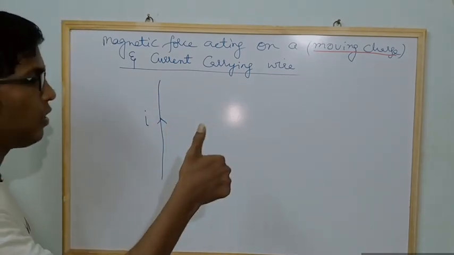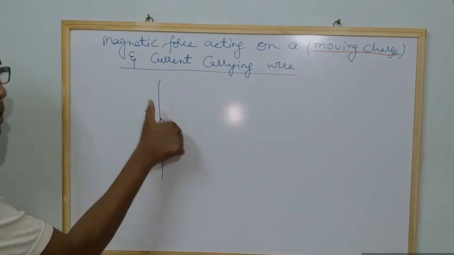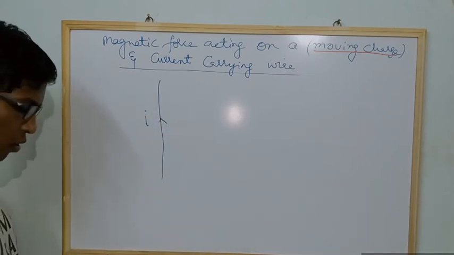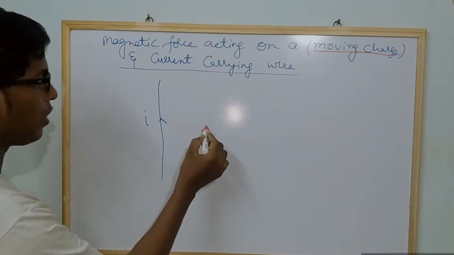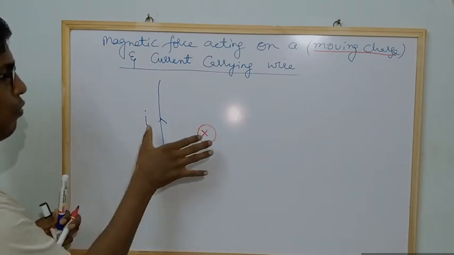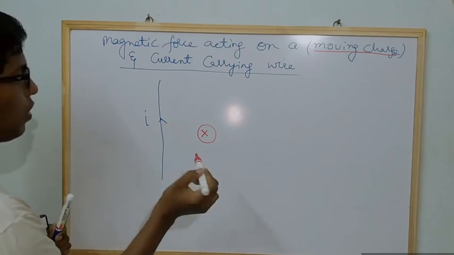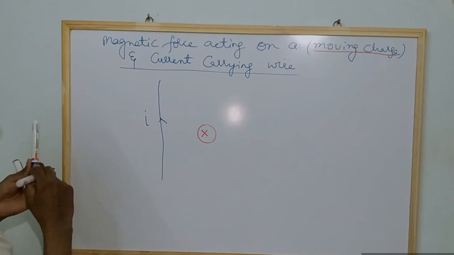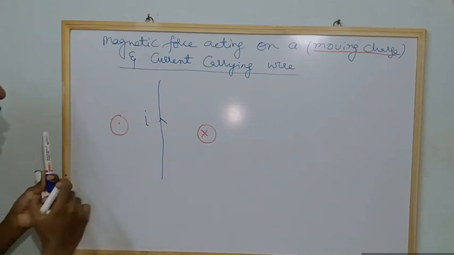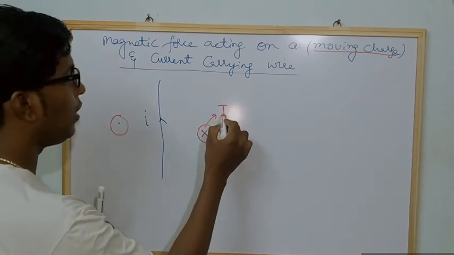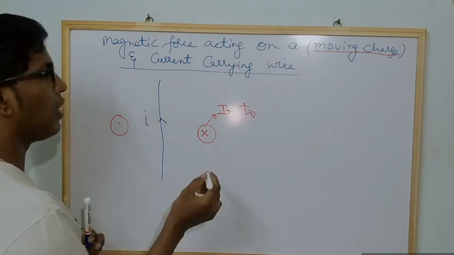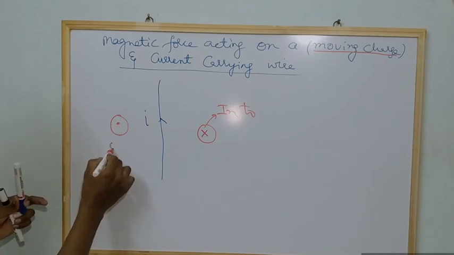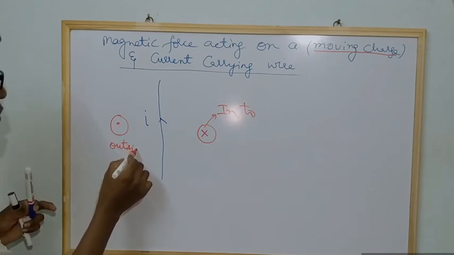So we use the right hand thumb rule. I place my thumb in the direction of current. You observe my fingers, they are going into the board. So here we can say that the magnetic field is into the board, and if you curl your fingers on this side, you can observe the field is coming outside. You can observe this symbol, in means into the board. Here, the dot represents out of the board.